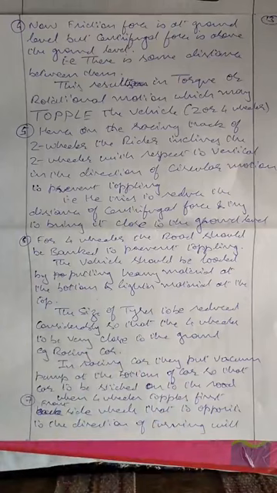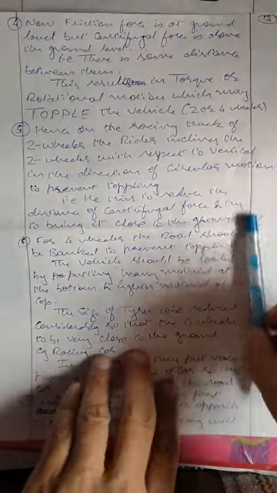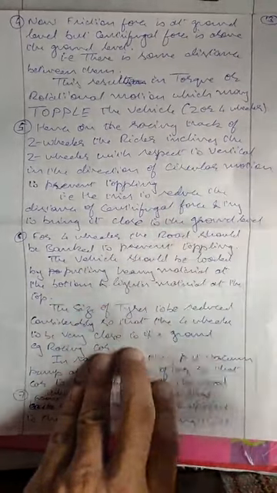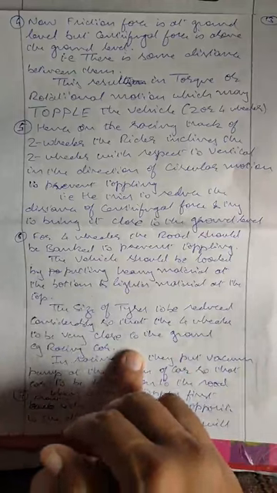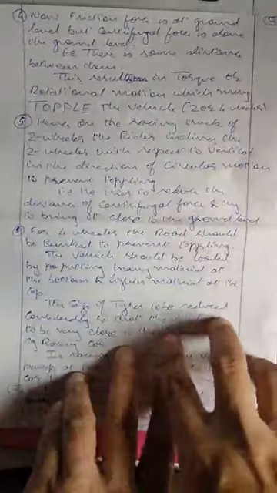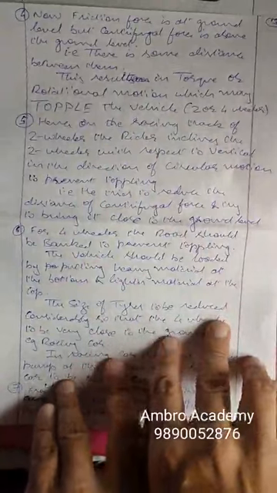Then we have the frictional force, which is at the ground level, but the centrifugal force is above the ground. Friction is between the tires and the road, but the centrifugal force is above it. So there are two forces which are separated by a distance, and when two forces are separated by a distance, what happens? You get a torque. So they have mentioned the word torque. And what is torque? Rotational motion. Because of this rotational motion, the vehicle gets toppled, and it may topple both a 2-wheeler or a 4-wheeler.